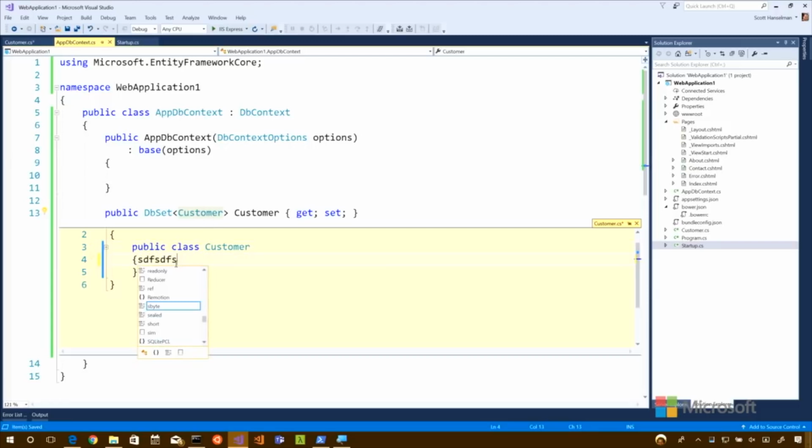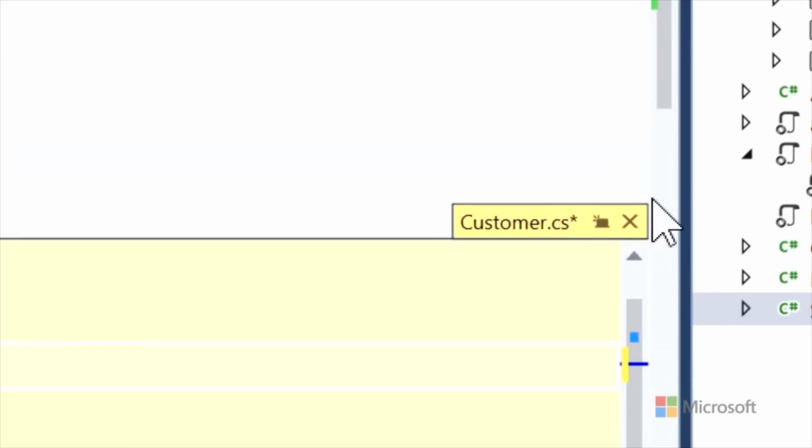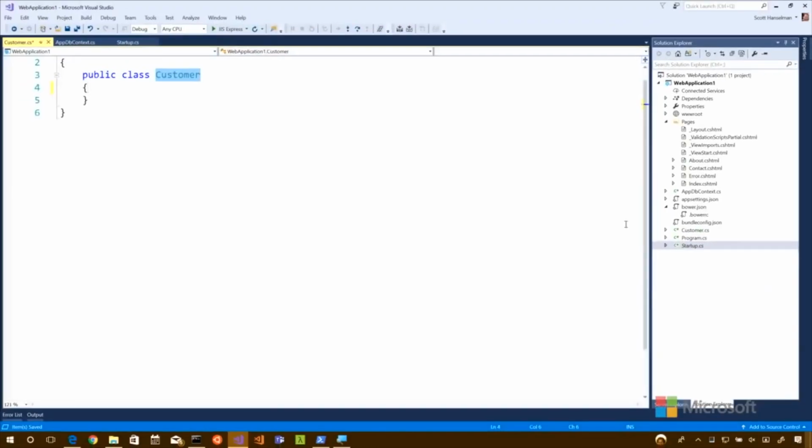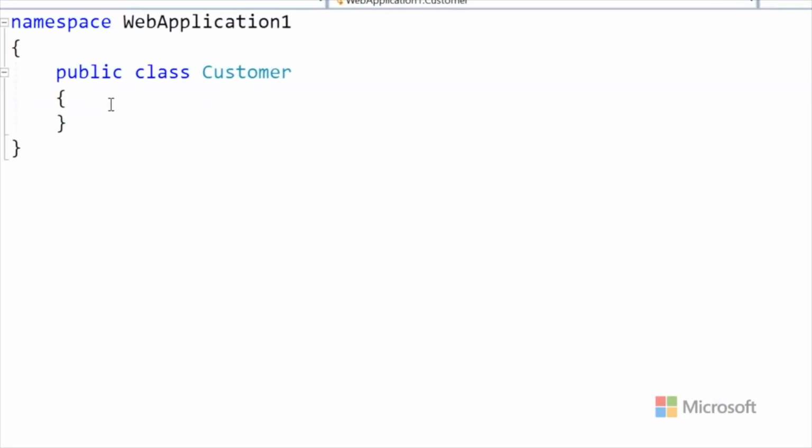I think that would be a little weird. But then I can click on this little tab right here, promote to document, and now I've jumped into that document. So I can peek, and then if I type a little bit, and it's like, this is tiresome, I could jump even higher out. That's pretty smooth. It is pretty smooth.